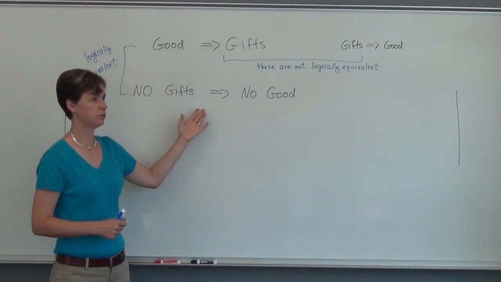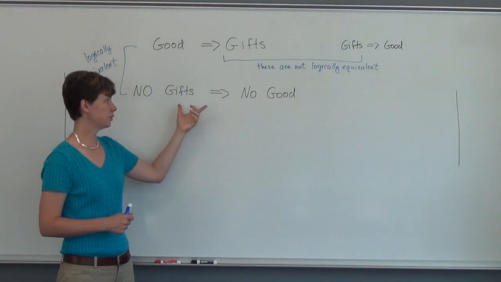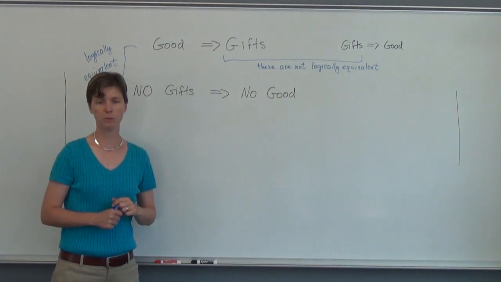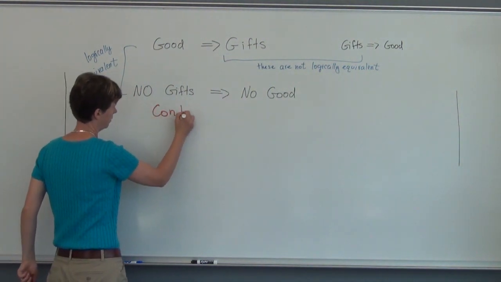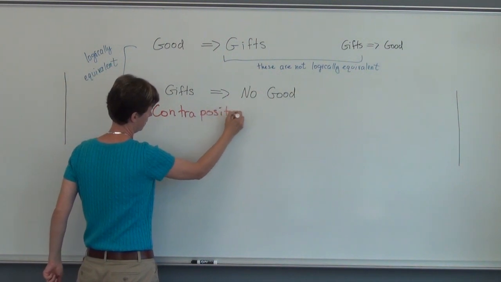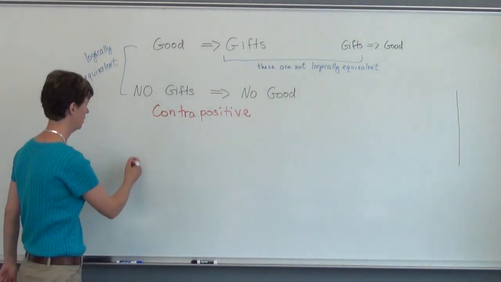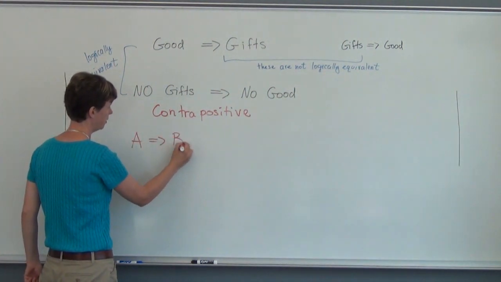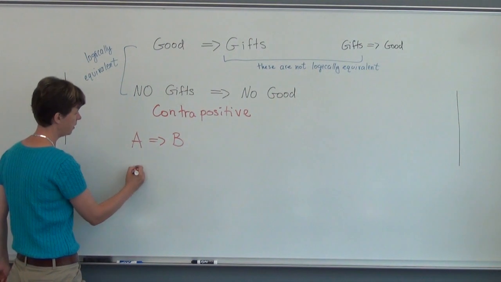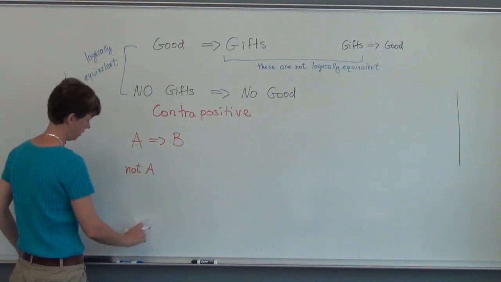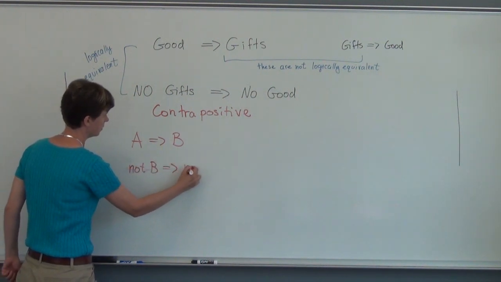But this also gives us an example of a statement and another statement that are logically equivalent. Well, this statement has a special name. It's called a contrapositive of the original statement. So let's take a look at a more rigorous definition. A implies B, that's our original statement. The contrapositive would be not A, not B, that is. Not B implies not A.